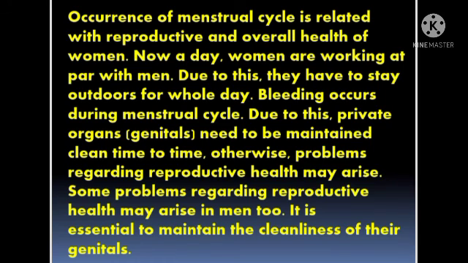Bleeding occurs during the menstrual cycle, and at this time, private organs, that is genitals, need to be kept clean from time to time. If they are not, then problems regarding reproductive health arise. Such problems may arise in men also. So it is essential to maintain the cleanliness of their reproductive organs or private organs, which are called genitals.